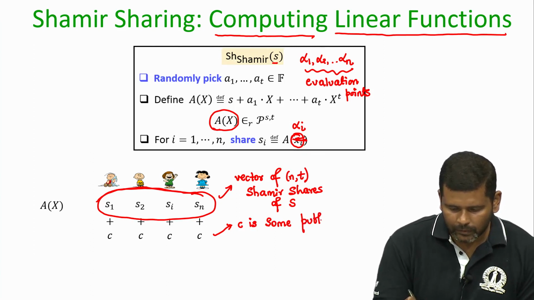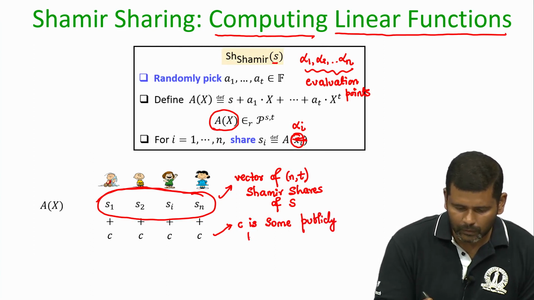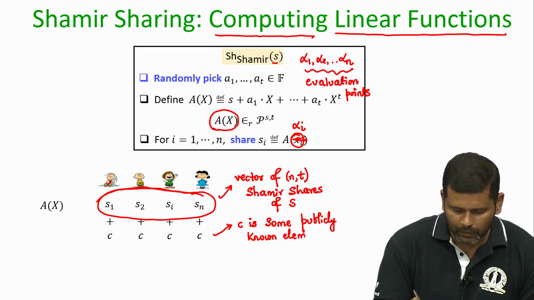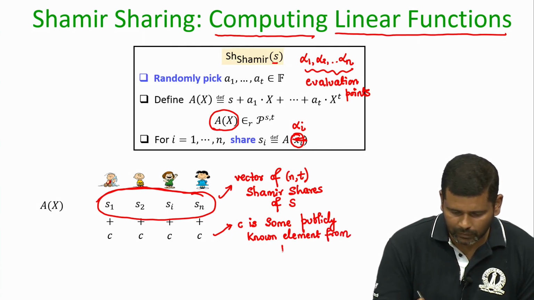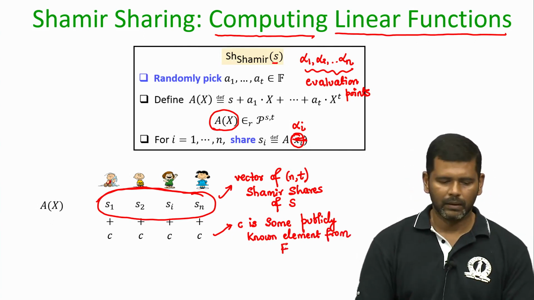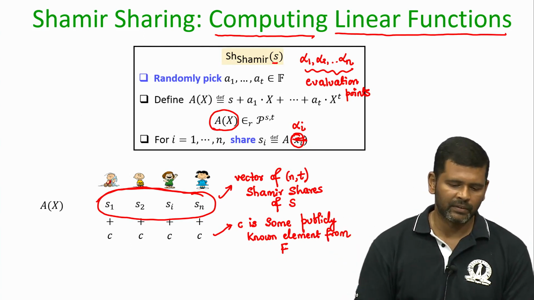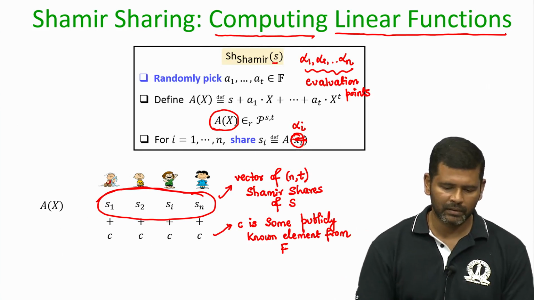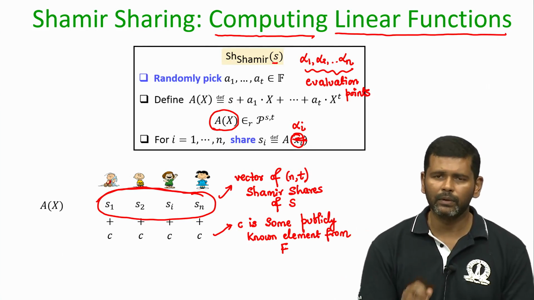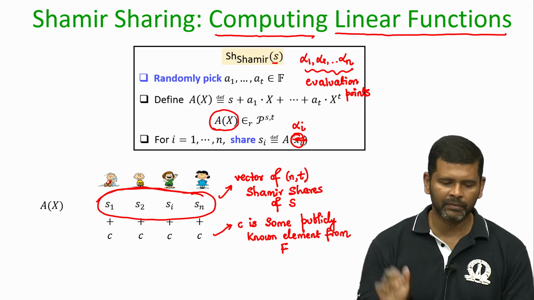And now imagine that C is some publicly known element from your field F. Everyone knows this; all the n parties know the value of this public constant C. It could be any element from the field, 0, 1, or any other.